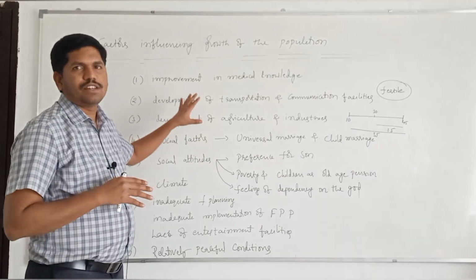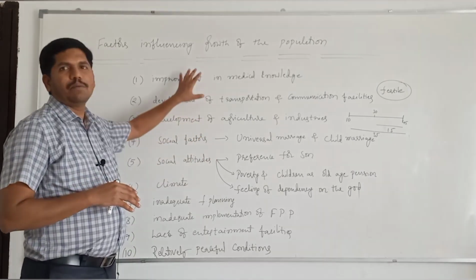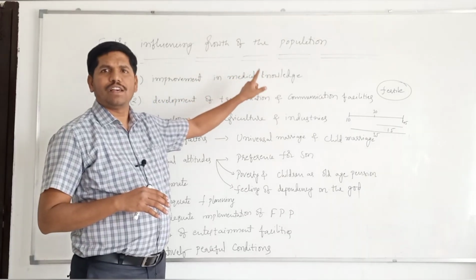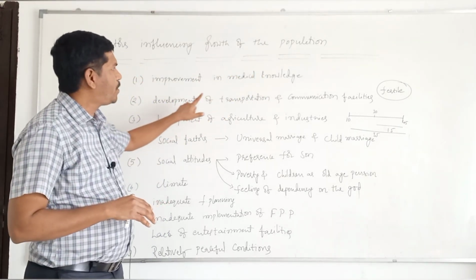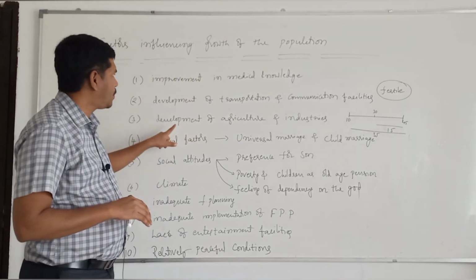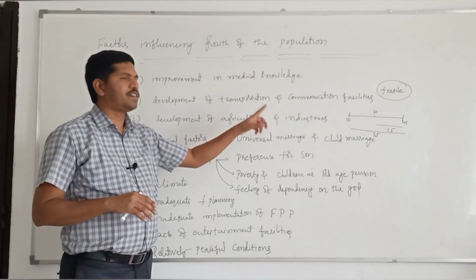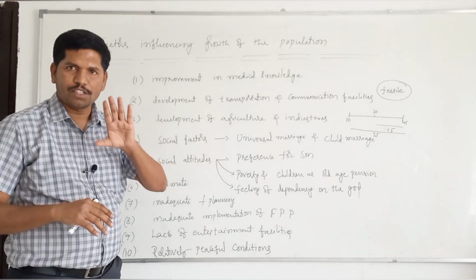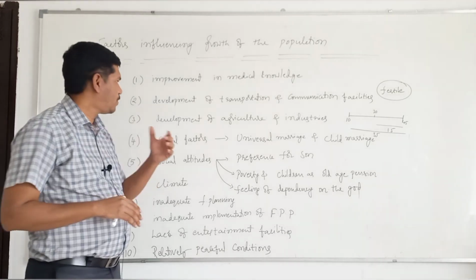These are the factors which are responsible for increase in the population size. Improvement in medical knowledge saved the lives of number of people. Development of transportation and communication facilities also saved the lives of number of people. Development of agriculture industries gave the confidence to the people that they can feed enough number of people if they produce.